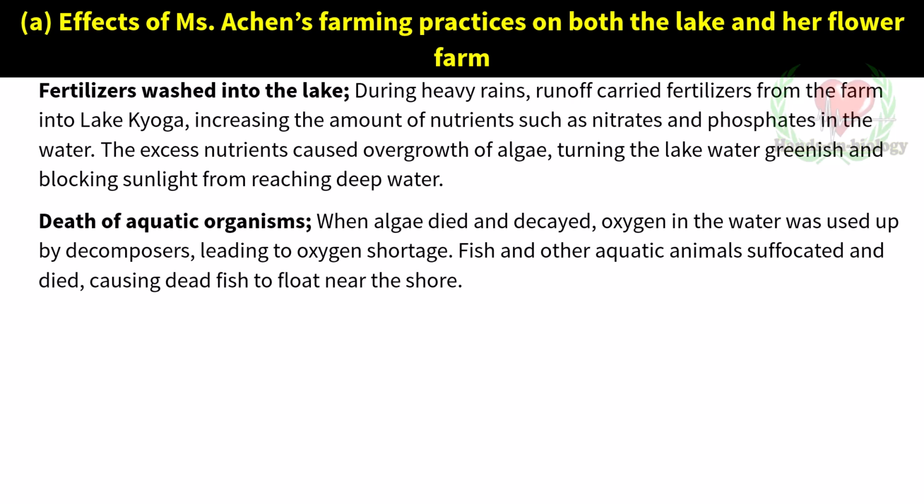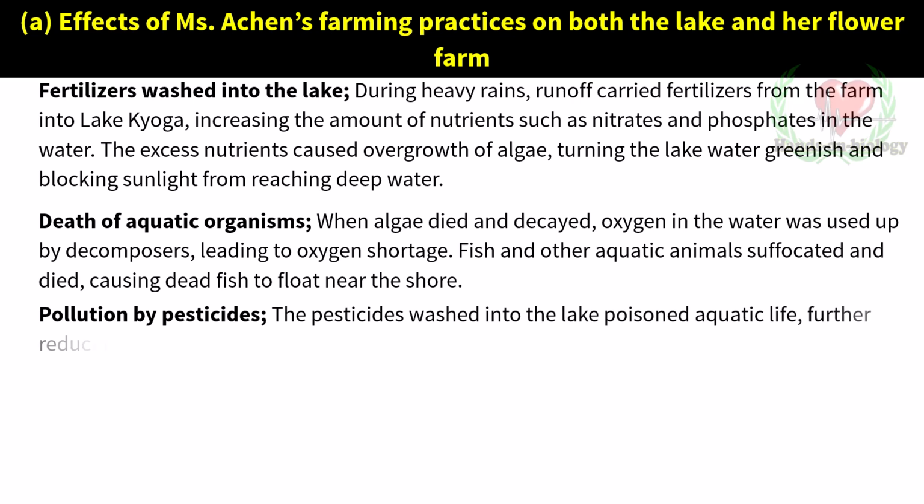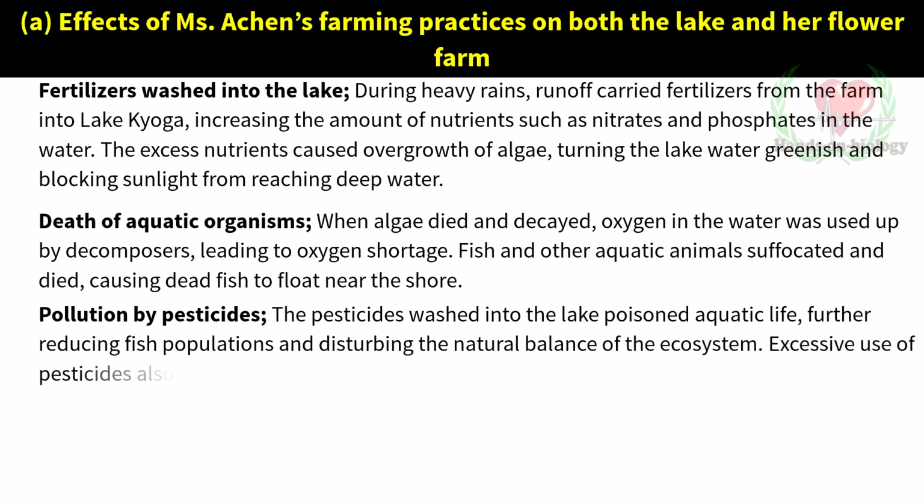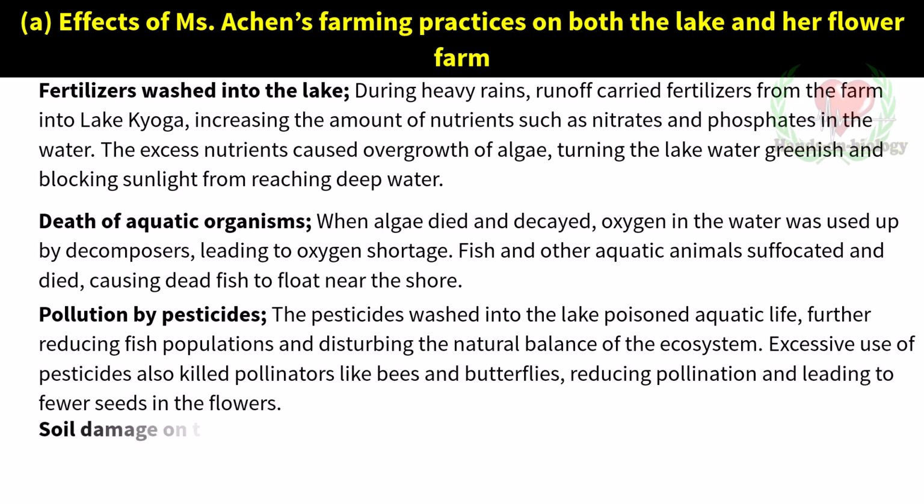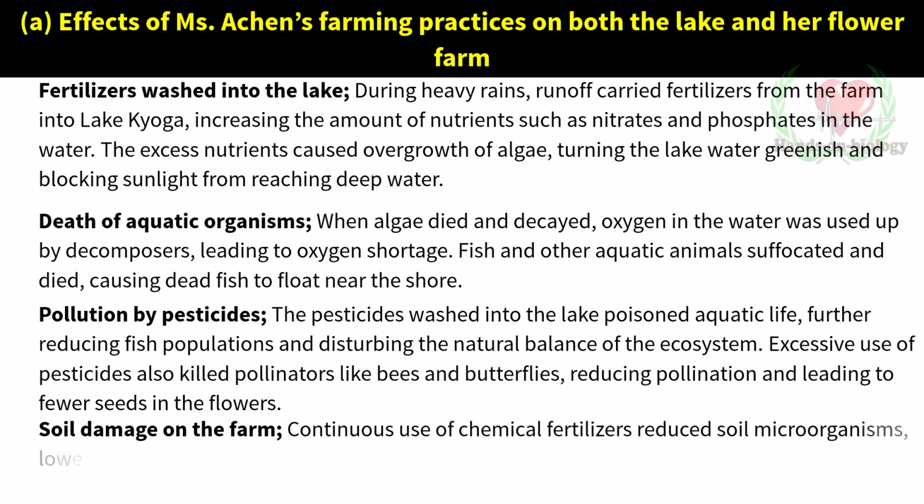Pollution by pesticides. The pesticides washed into the lake poisoned aquatic life, further reducing fish populations and disturbing the natural balance of the ecosystem. Reduced seed production in flowers. Excessive use of pesticides also killed pollinators like bees and butterflies, reducing pollination and leading to fewer seeds in the flowers. Soil damage on the farm. Continuous use of chemical fertilizers reduced soil microorganisms, lowering soil fertility and affecting long-term plant health.